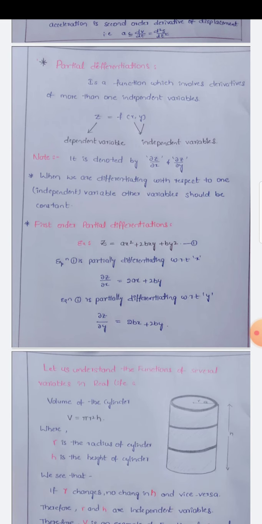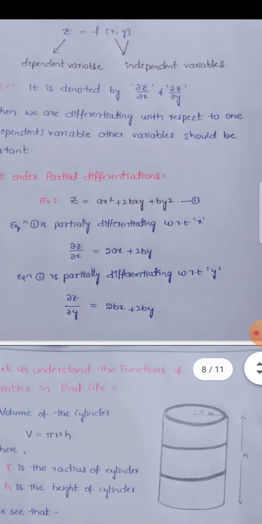So we will see an example for first order partial differentiation. Example: z equals ax square plus 2bxy plus by square. Take this as equation 1. Partially differentiating equation 1 with respect to x, dou z by dou x equals 2ax plus 2by. Then partially differentiating equation 1 with respect to y, dou z by dou y. When we are differentiating with respect to x, we take y as constant.